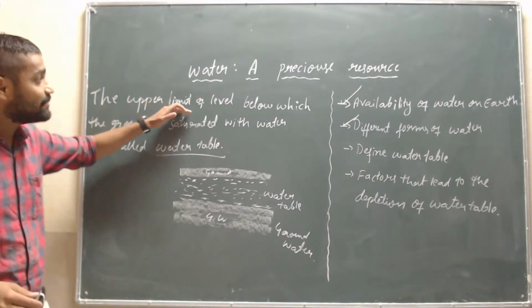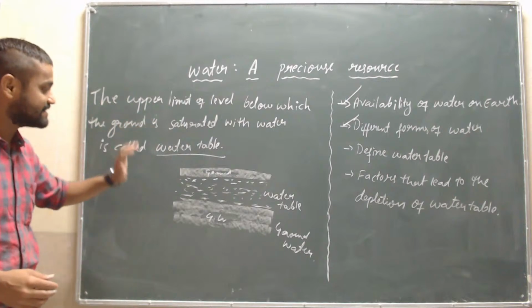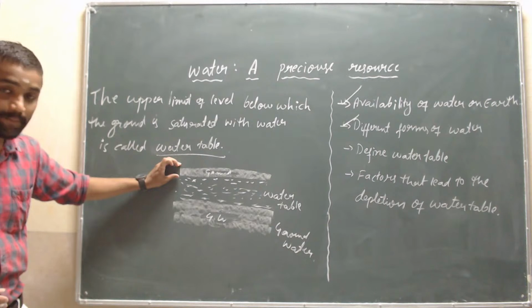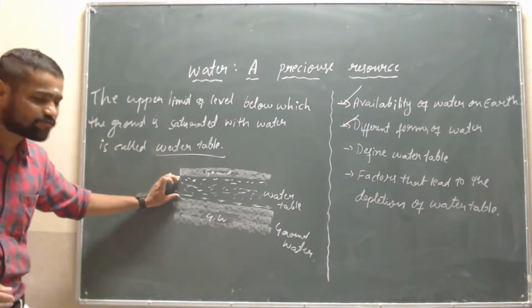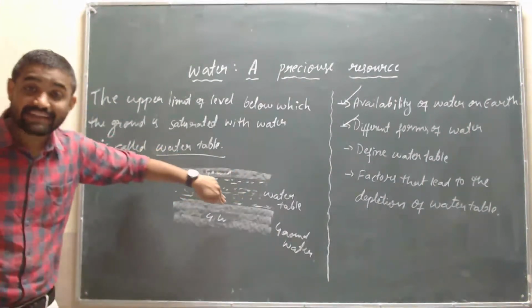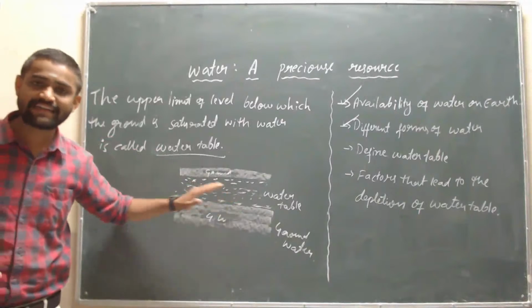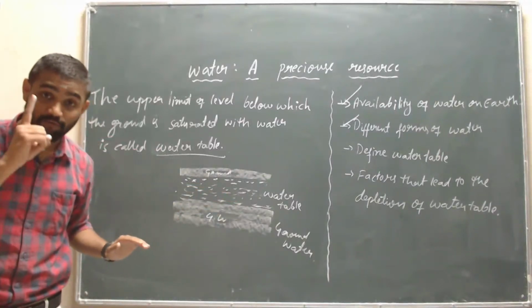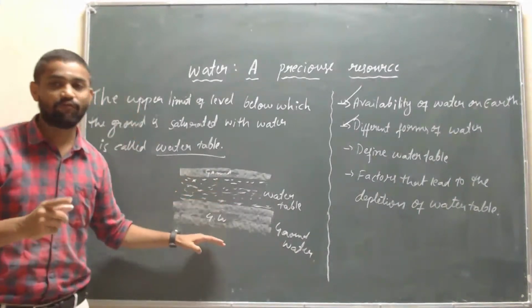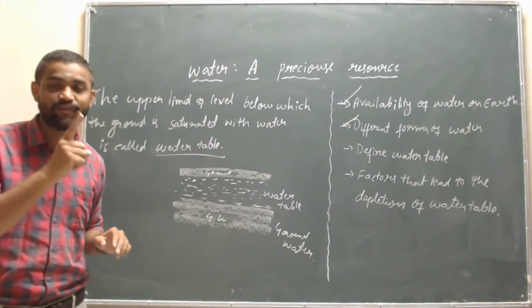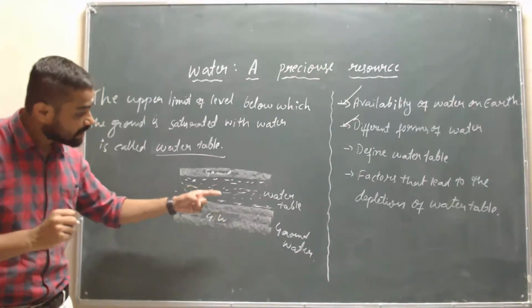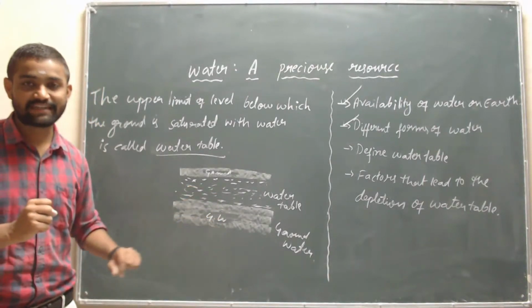That is the upper limit level below which the ground is saturated with water, isn't it? And that area is called the water table. But one more important thing is that the groundwater is below the water table. Concentrate, this is a very important topic.